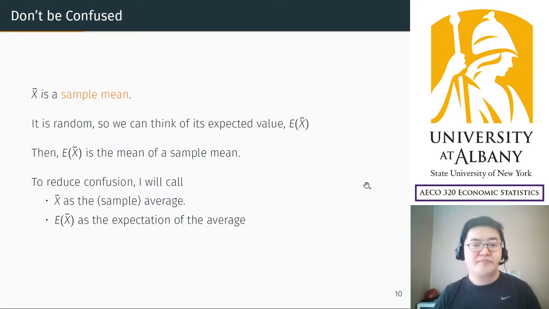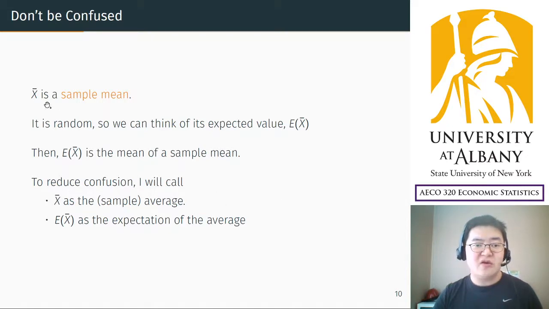By the way, I want to explain this confusing point briefly. X bar in our example is the average annual income from a survey of, say, 1,000 people. So it is random, but it is a mean. It's an average. So it is a mean calculated from the sample of 1,000 people. So it is a sample mean, but it is random, as we saw. So we can think of an expectation for a random object.